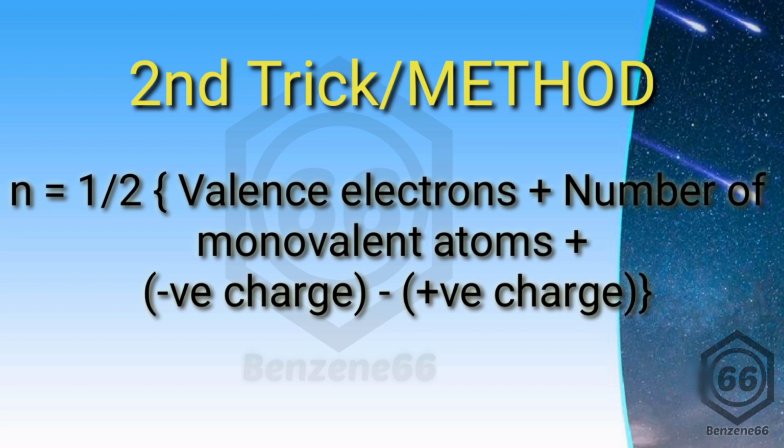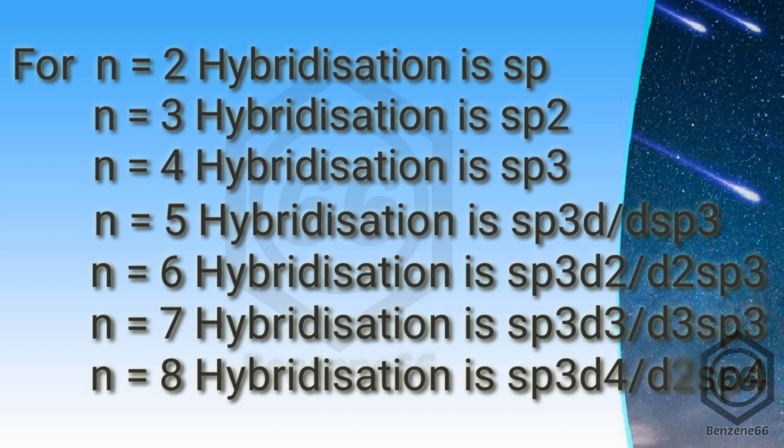So whatever value of n you get from these two methods, we are going to use that value of n to find the hybridization. If you have calculated the value of n and n equals 2, then the hybridization is going to be sp. For n equals 3, that is sp2. For n equals 4, it is sp3. For n equals 4, that can also be dsp2. That is found in coordination compounds. So you have to consider that dsp2 hybridization can also be possible.